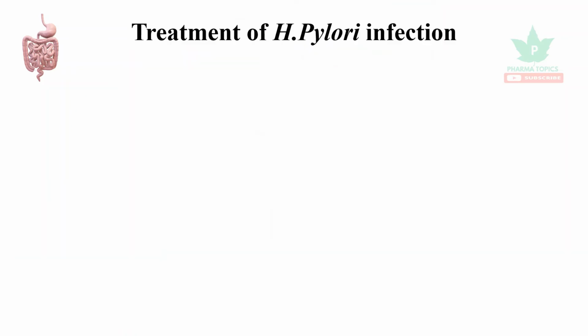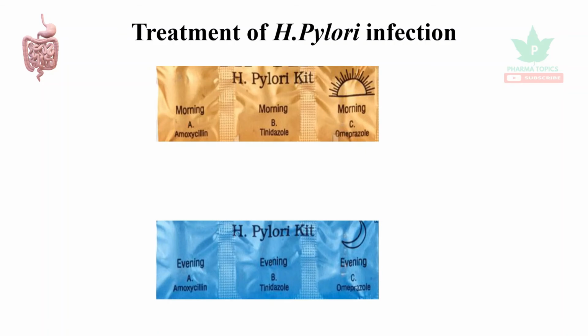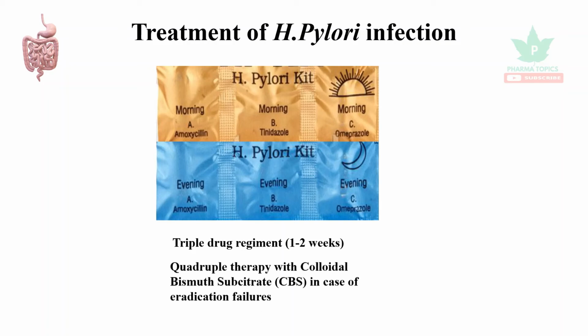Let us see the treatment of H. pylori infections. Actually, it may be a triple or quadruple regimen. So they have to take the tablets in the morning as well as evening. It may be a triple drug regimen, which is around 1 to 2 weeks, or it may be a quadruple regimen with colloidal bismuth subcitrate or subsalicylate in case of eradication failures.